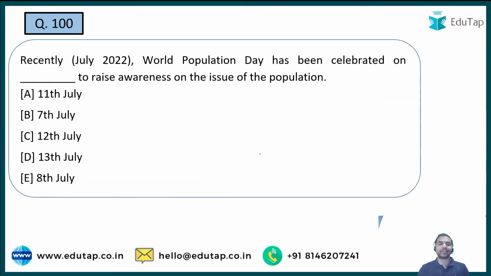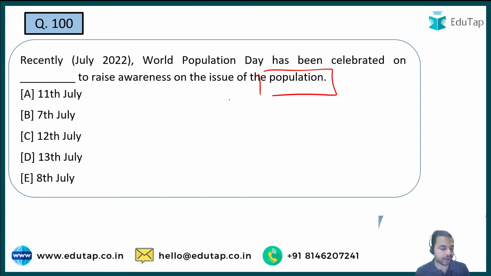Now, guys, here is the last question of our today's session, and I want all of you to answer the question correctly in the comment section. So this is the question. Kindly tell me that World Population Day is being celebrated across the world to raise awareness on the issue of the population. तो इसमें से कौन सा डे है जिस दिन इस पर्टिकुलर डे को हम सेलिब्रेट करते हैं? Is it 11th of July, 7th July, 12th July, 13th July, or 8th July?